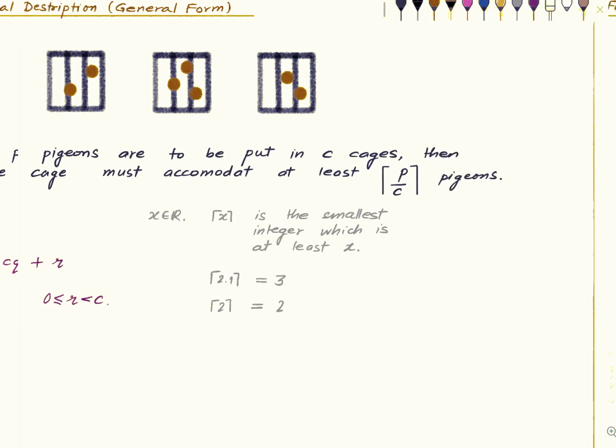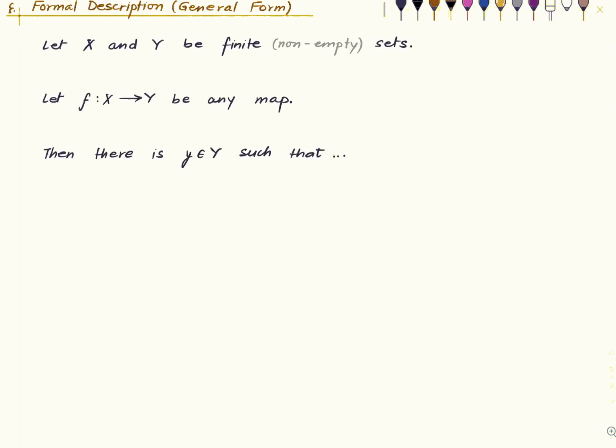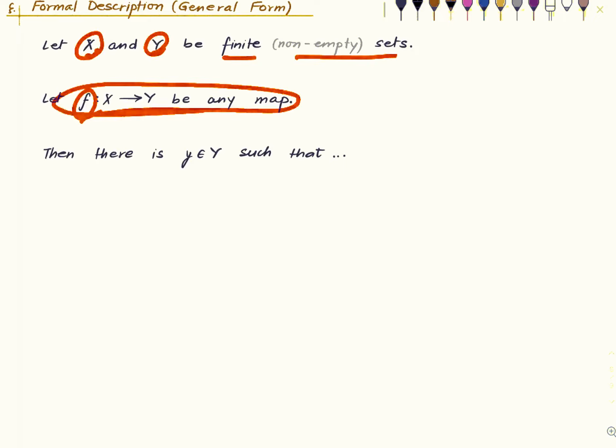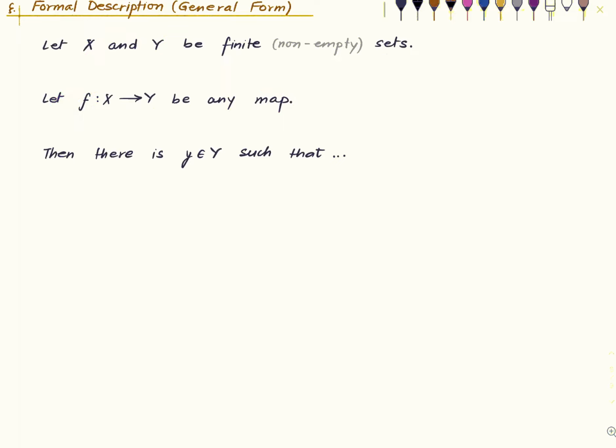And here is the formal description of the general form. So again, X and Y are finite non-empty sets. F is some map from X to Y. Then there is an element Y such that the fiber above Y, which I will recall, has size at least the ceiling of this number.